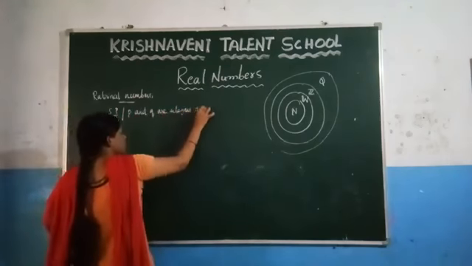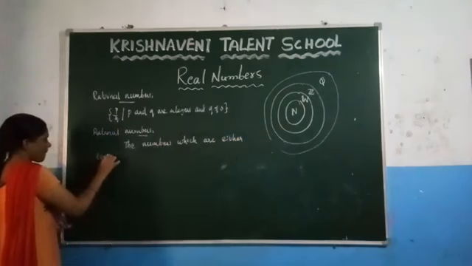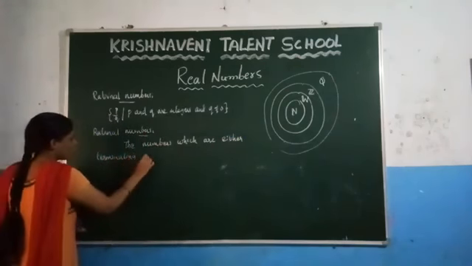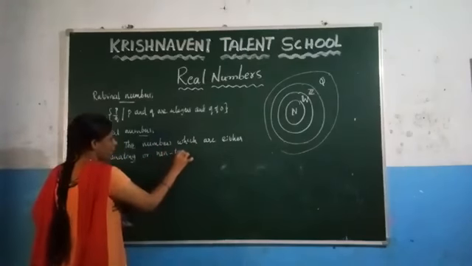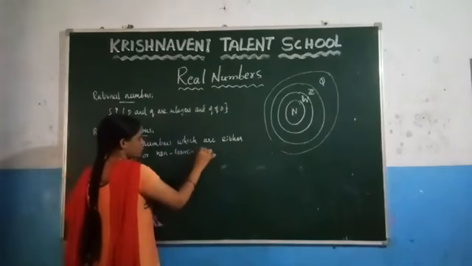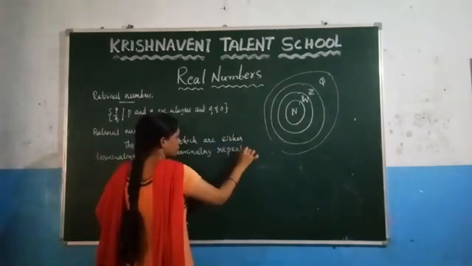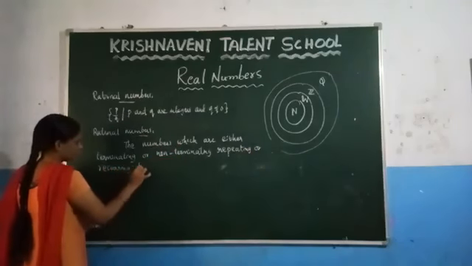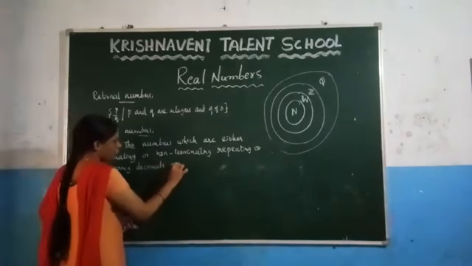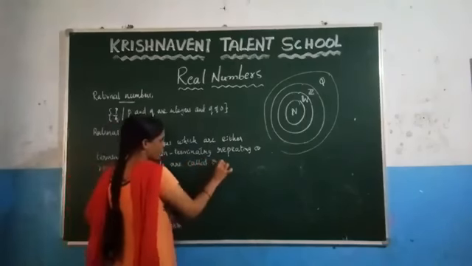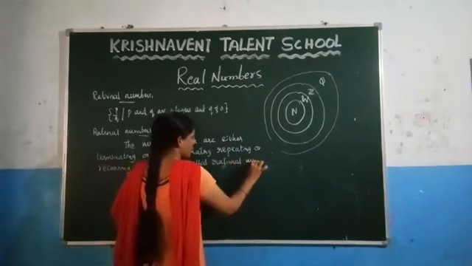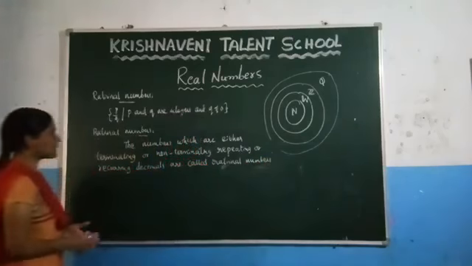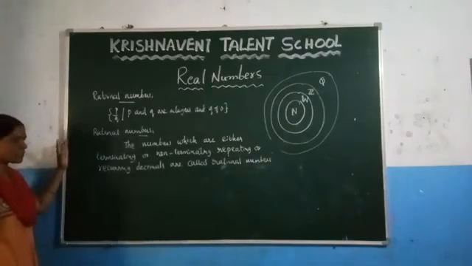The numbers which are either terminating or non-terminating repeating decimals are called rational numbers.